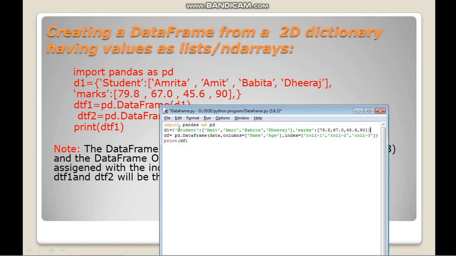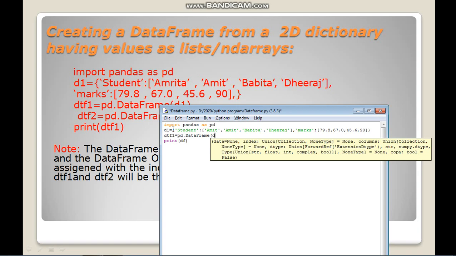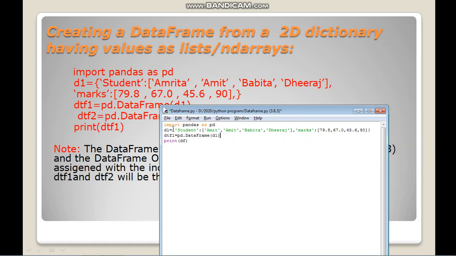Now I will create the data frame using the dictionary D1. So I am using dtf1 equal to pd dot DataFrame, then D1.